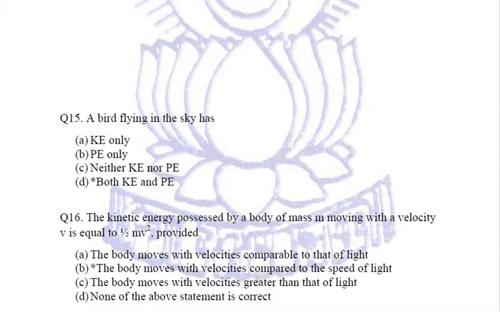Next, a bird flying in the sky. Whatever is moving in the sky has mechanical energy. It has kinetic energy because it is flying, it is moving, and because of motion a body has kinetic energy.